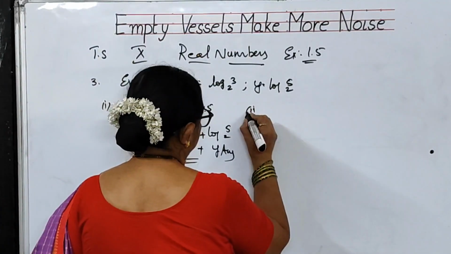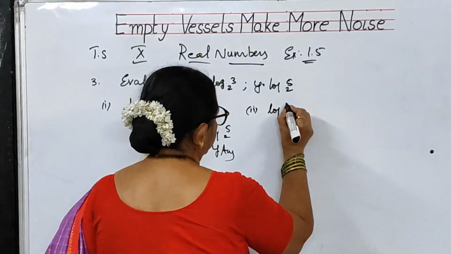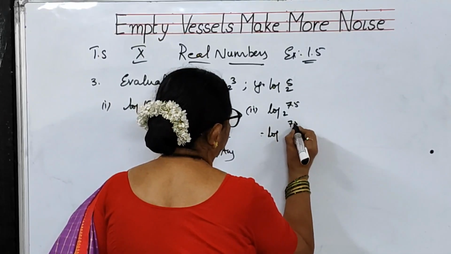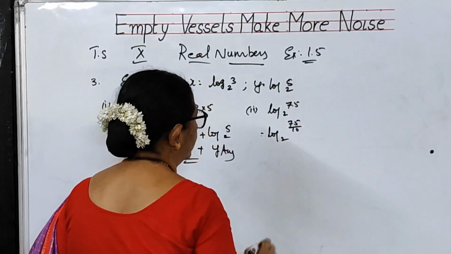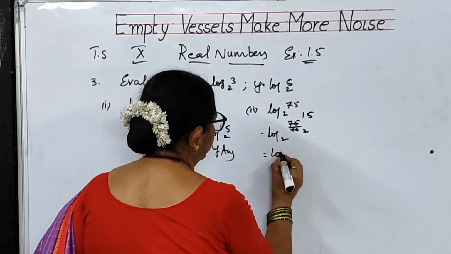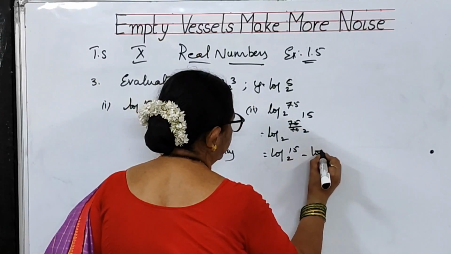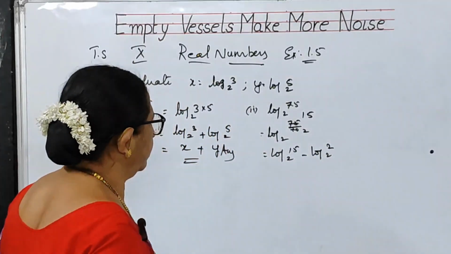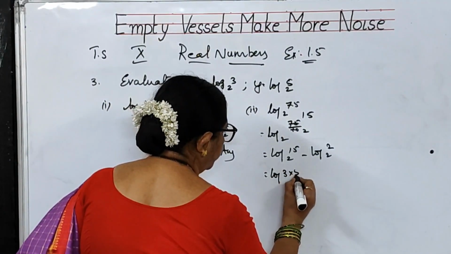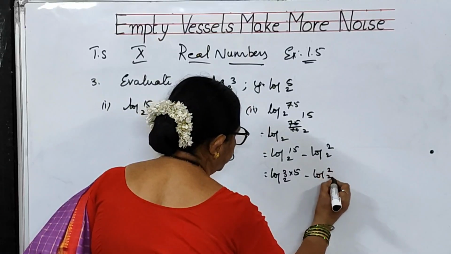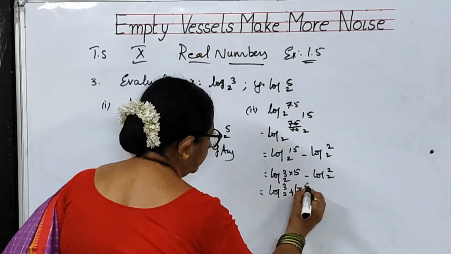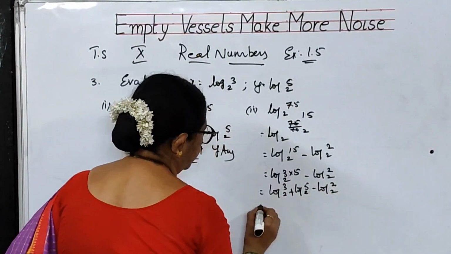Now, second bit, log 7.5 to the base 2. That means log 75 by 10 to the base 2. We can take 5 2s are 10, 5 15s are 75. So you will be writing it as log 15 to the base 2 minus log 2 to the base 2, because log a by b is log a minus log b. So log 15 to the base 2, once again log 3 into 5 to the base 2, minus log 2 to the base 2. This is log 3 to the base 2 plus log 5 to the base 2 minus log 2 to the base 2.